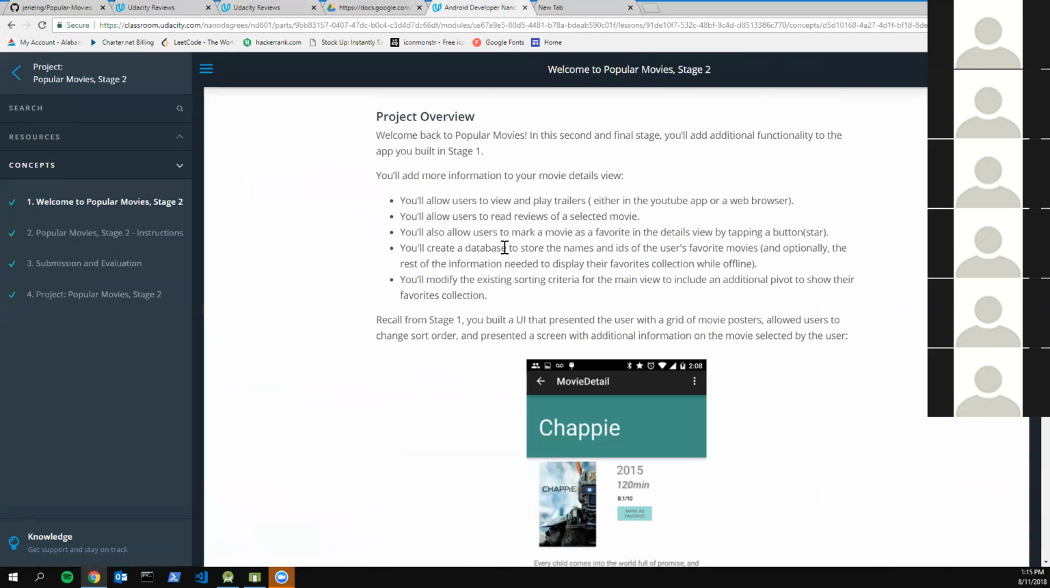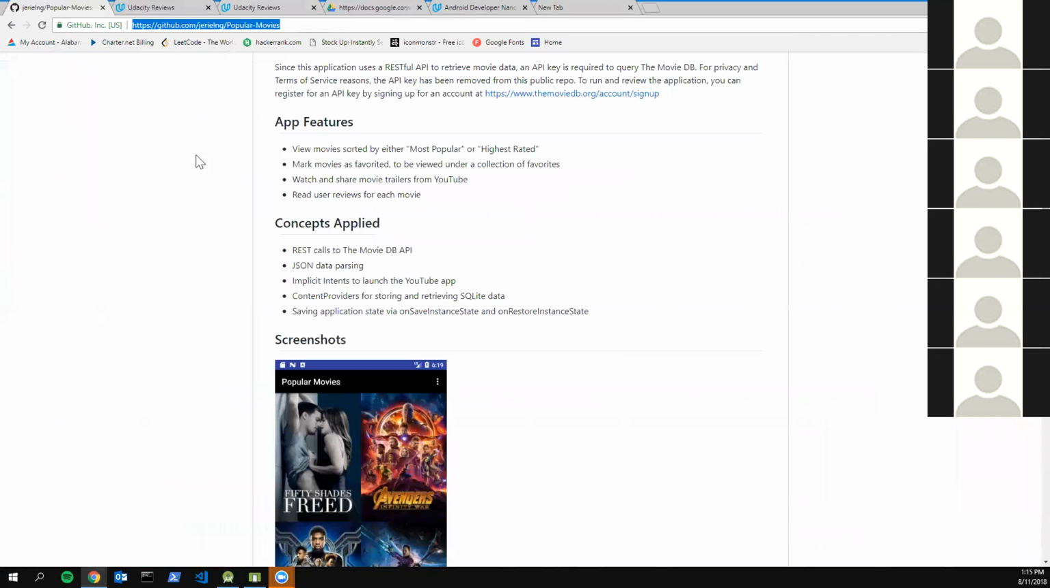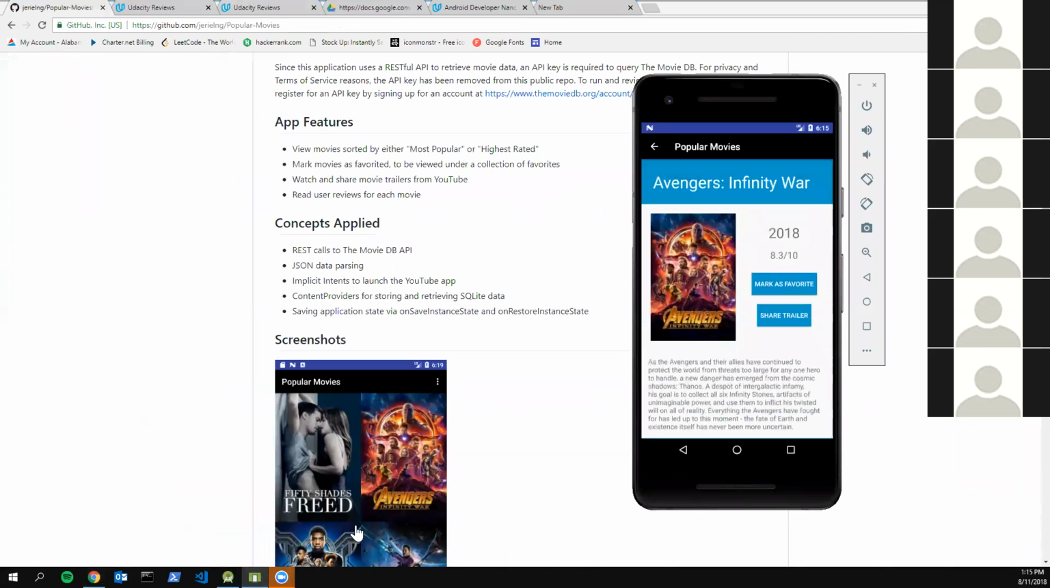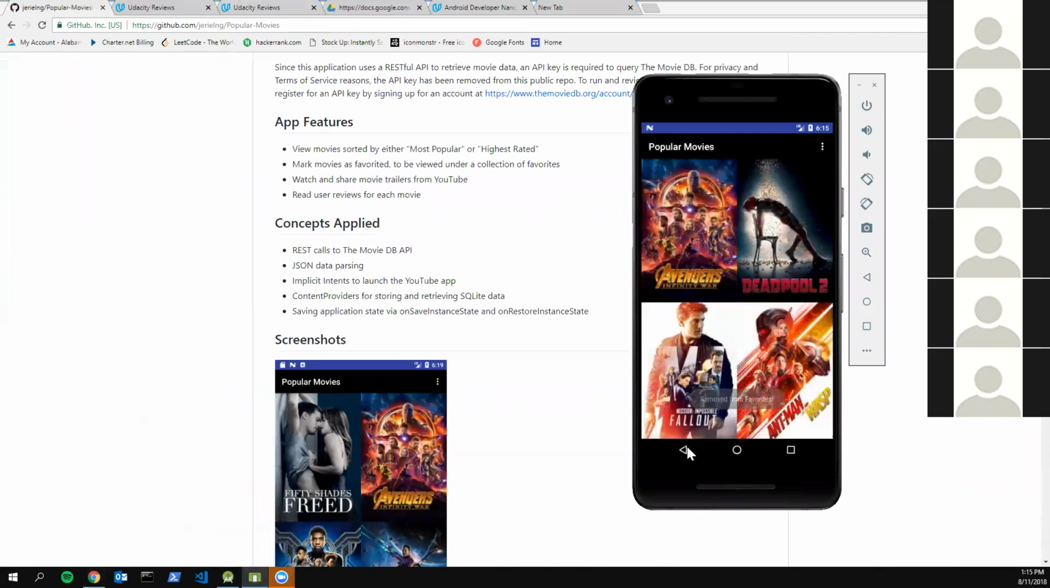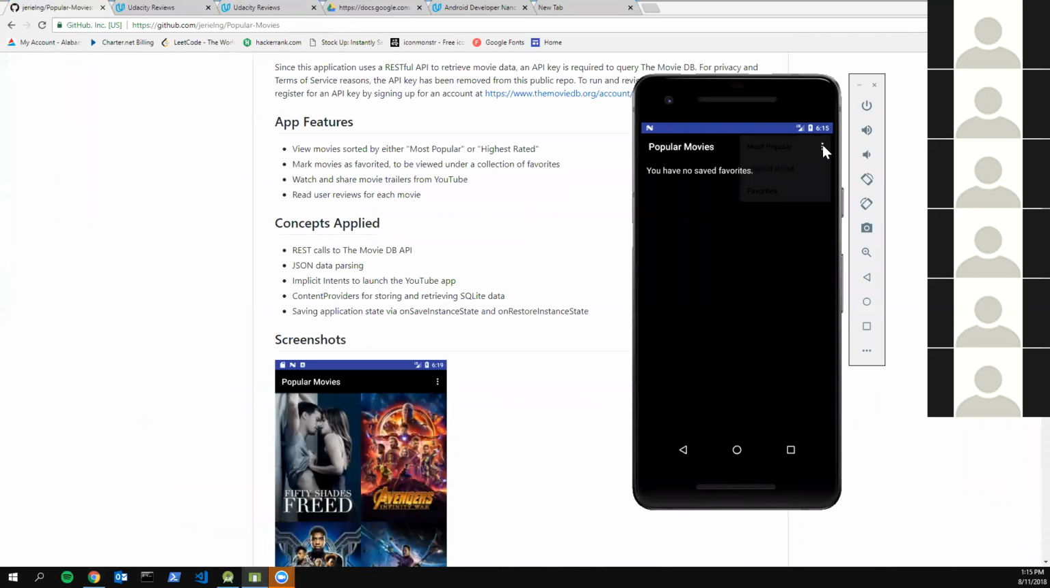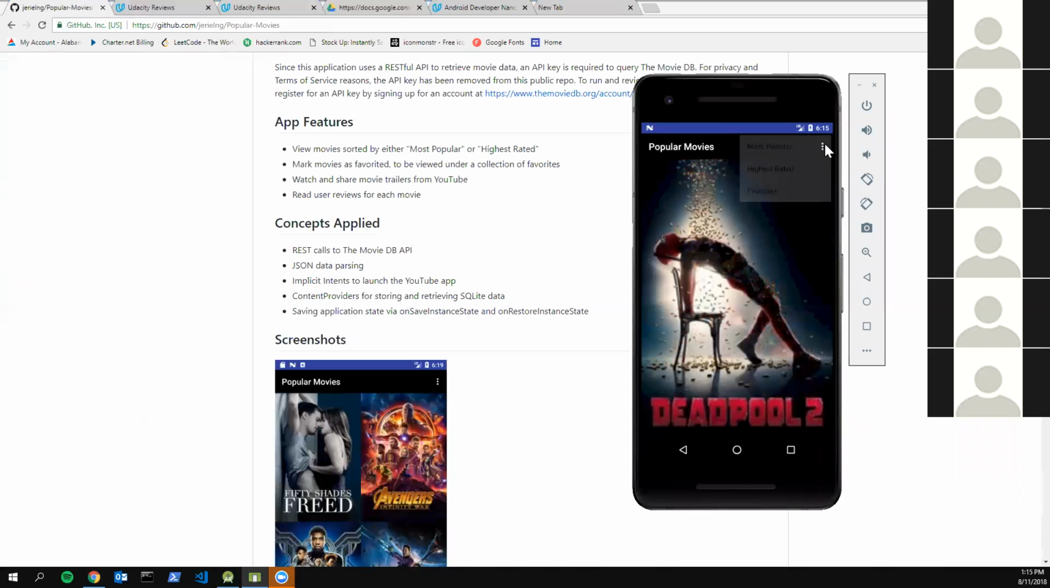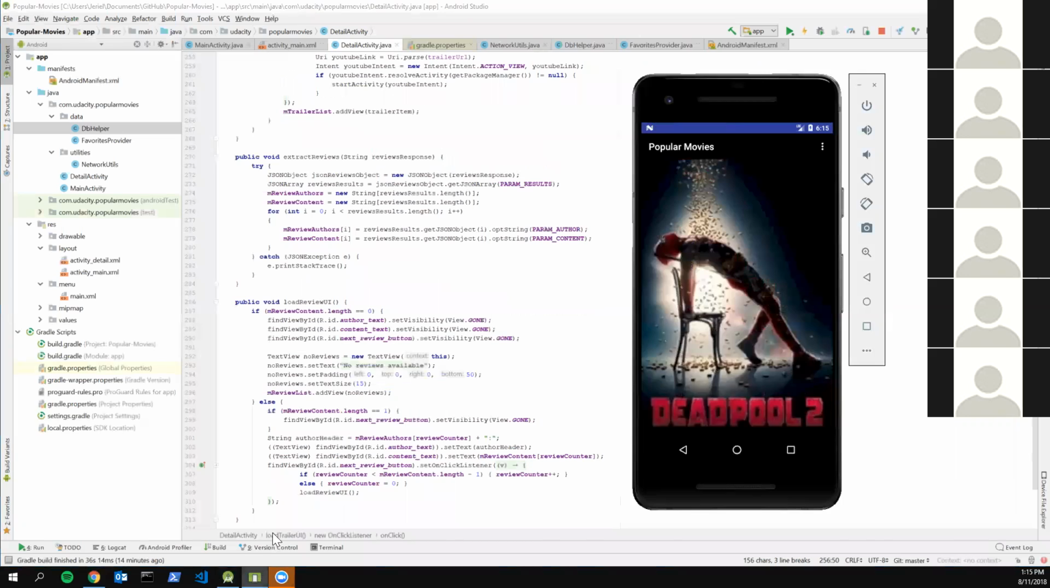So I'm going to delve into the favorites then. The way that I did it is you can mark something as a favorite, and you can remove it. If I wanted to add something to my favorites, I can just click that, and it saves it to my local database, and I can go into the code that does that.